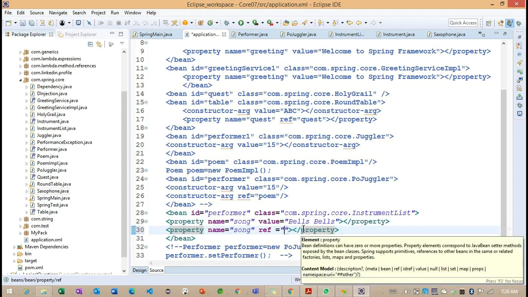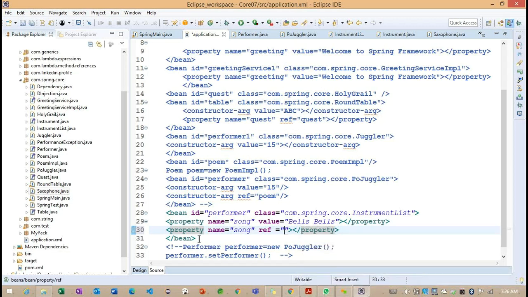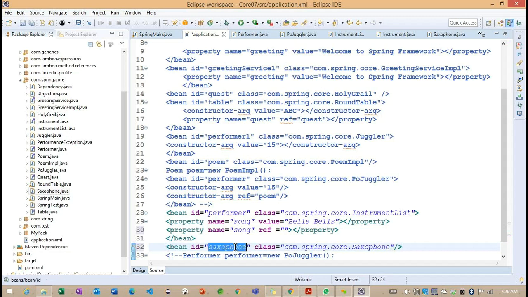When we are trying to define this particular ref attribute here, now what we can do? We need to write one more bean tag here. Bean ID is equal to saxophone and class is equal to com.spring.core. Right, so this is the class, and what is the ref we can store here? Whatever the bean ID we are having here, the same bean ID we can store as a reference here.